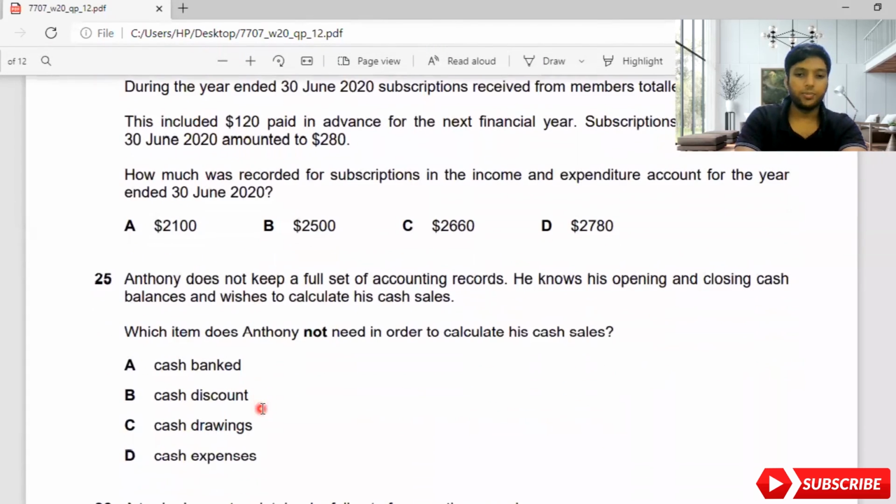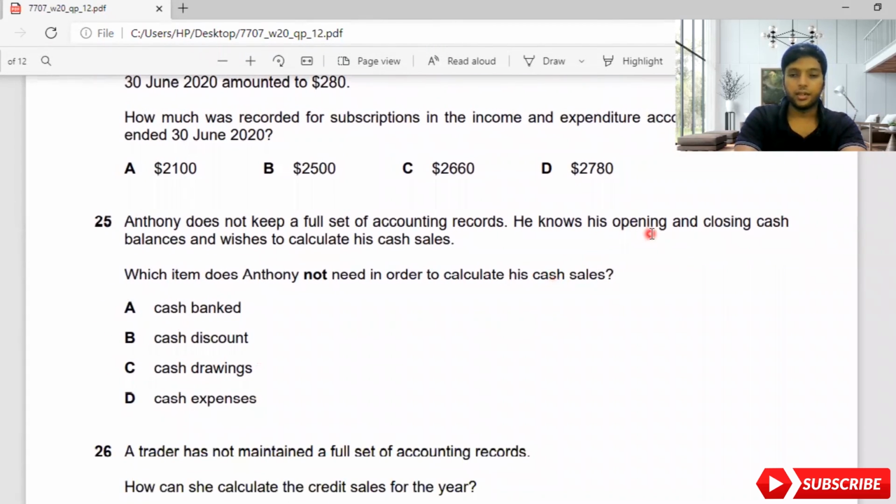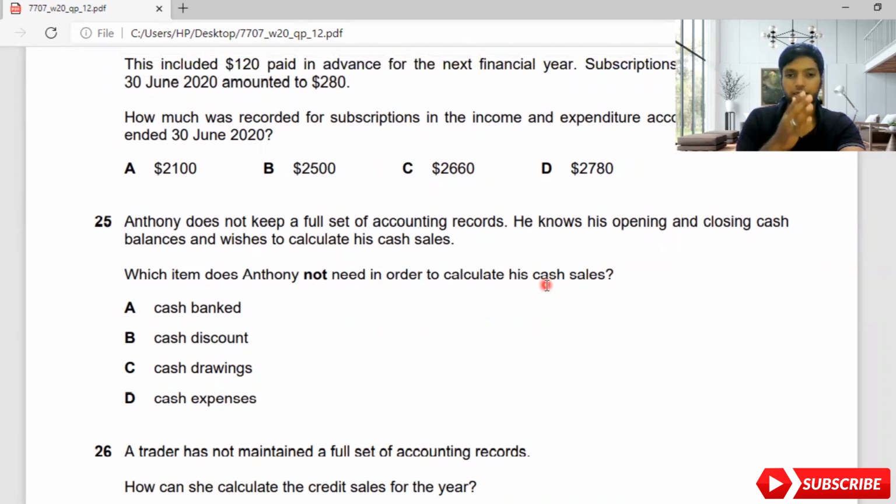Anthony does not keep a full set of accounting records. He knows his opening and closing cash balances and wishes to calculate his cash sales. Which item does Anthony not need in order to calculate his cash sales? So what is the thing in these four adjustments? What is not related to Anthony?